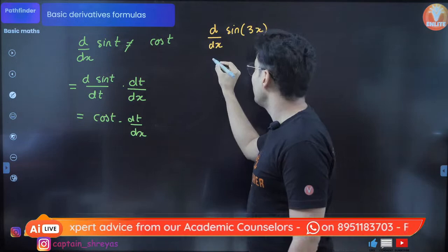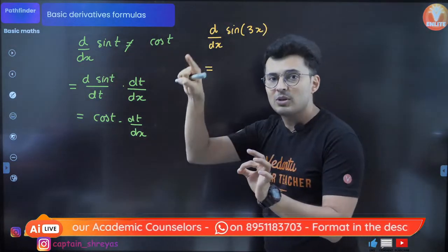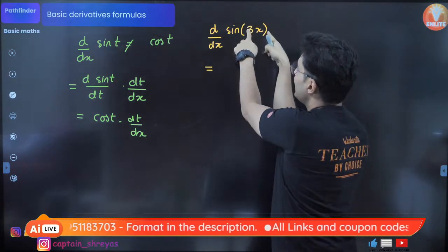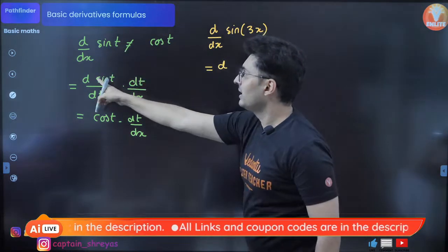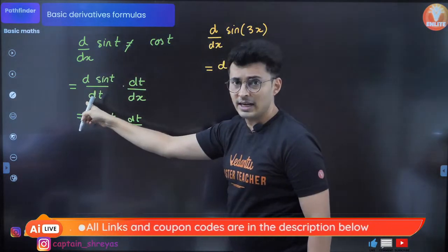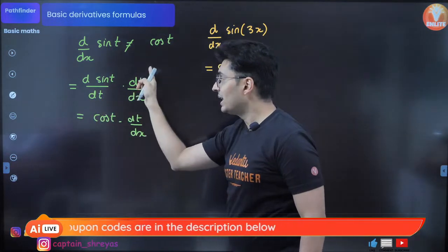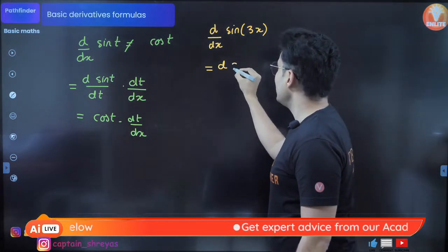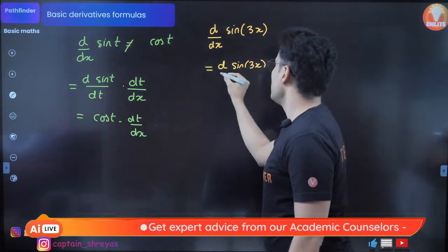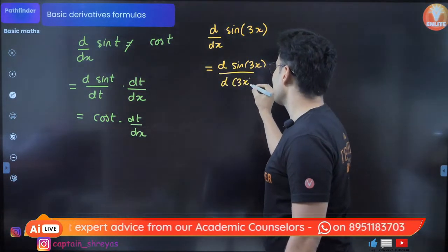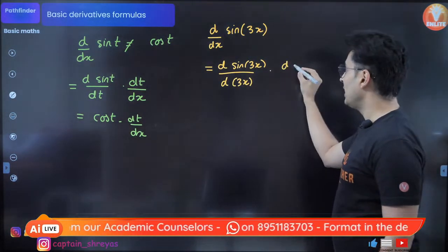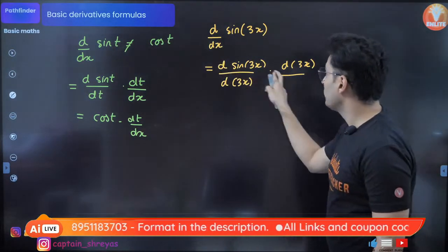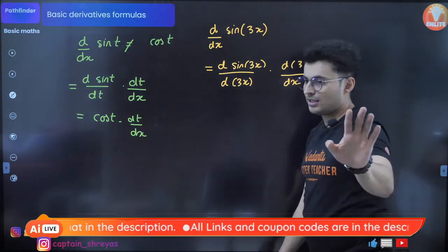So whenever you see this, remember again you have to use the chain rule. Chain means you have to follow a link. It becomes like a chain. Whatever is there inside should be here. Just like we did here: t is inside, so we brought t down, but to maintain the equality, we multiplied by dt, and dx as it is came over here. So this will be the derivative of sin 3x divided by the derivative of 3x. Multiply it again by the derivative of 3x, and because maintaining equality is important, do not forget this dx from here. That's what you will get.